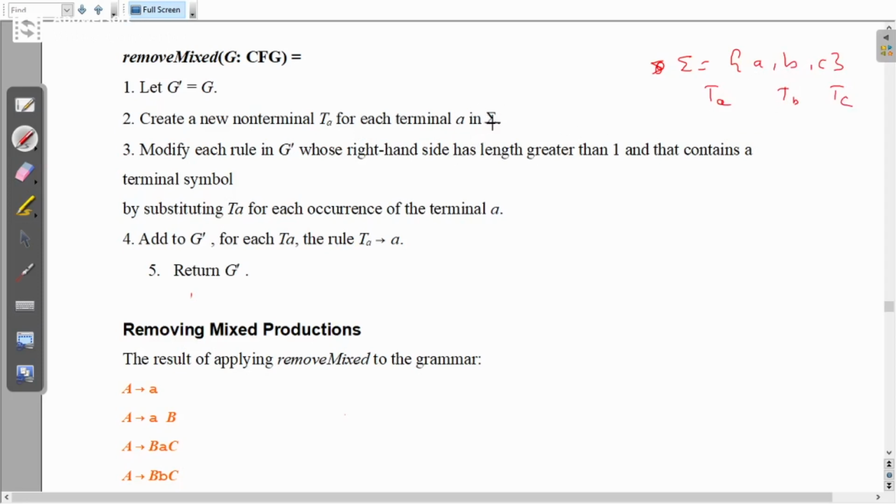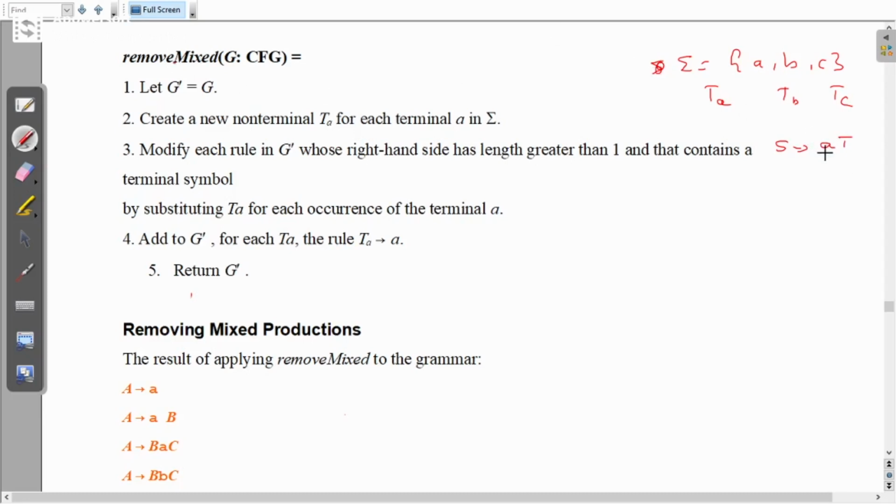That is what is told in this step. Then modify each rule in G dash whose right side has length greater than 1 and contains a terminal symbol. If a rule involves both terminals and non-terminals, it is mixed in this format, that's why this is named remove mixed.